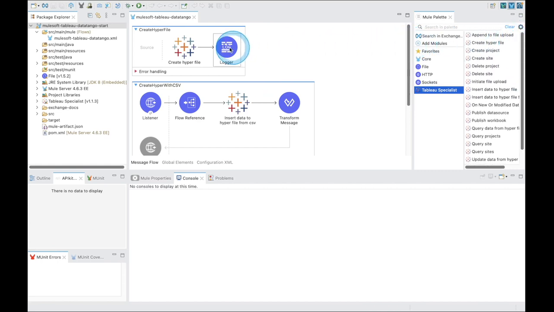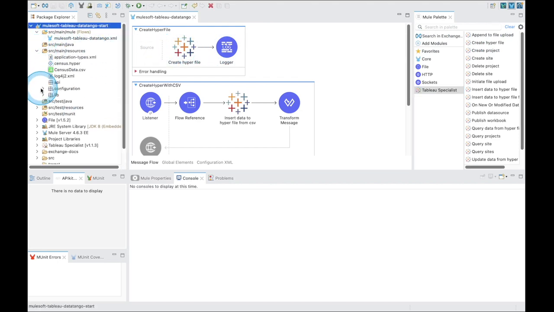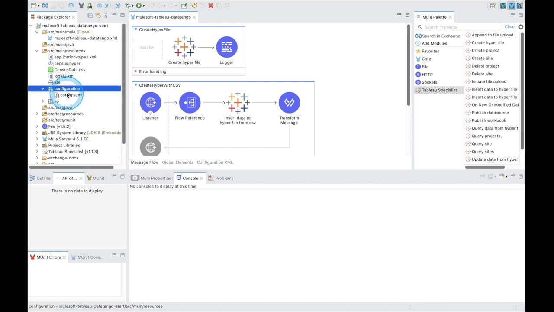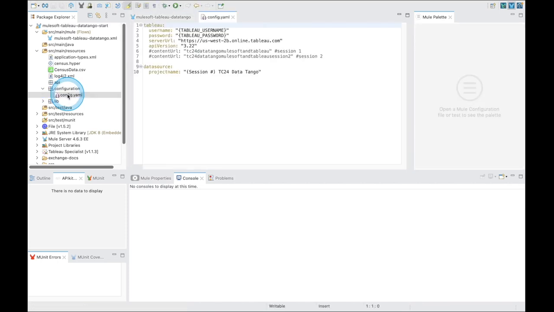In order to continue, we need to configure our config.yaml file. This can be done by selecting the src/main/resources configuration folder, and double-clicking to open the config.yaml. In the config.yaml, remove the hashtag from the content URL that applies to your session. In this case, we're working on session 1.